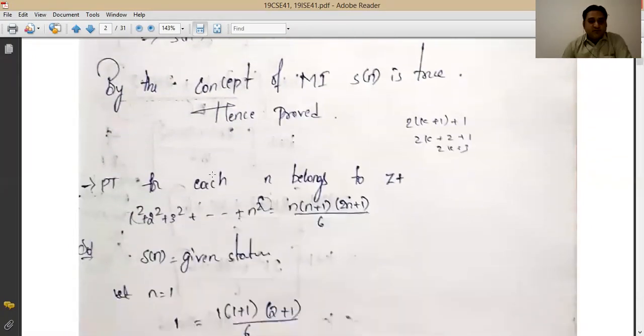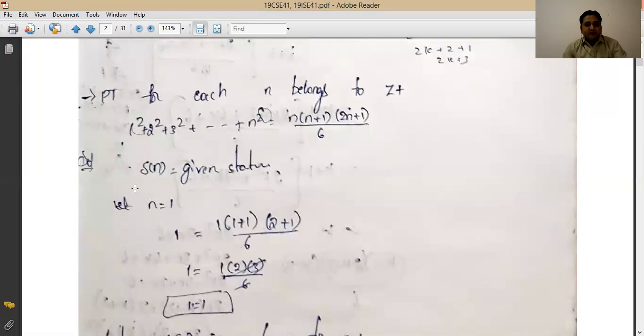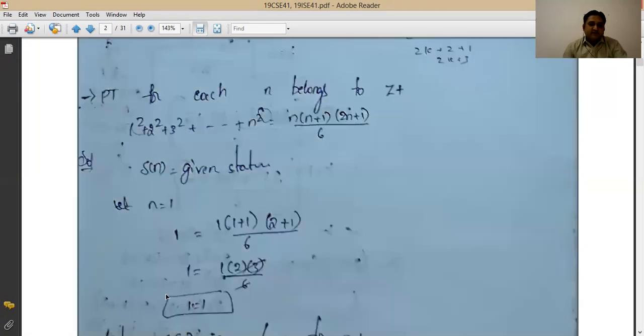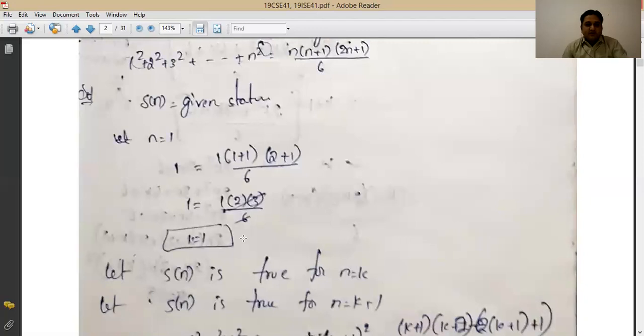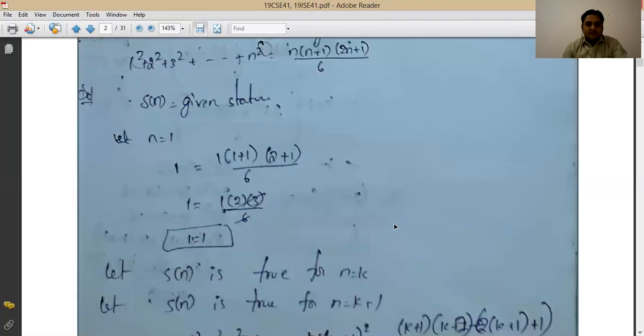Next one, the theorem is given for us to prove by the same mathematical induction for the squares. That means if you add 1 square plus 2 square plus 3 square and so on, then the value will be generally equal to n into n plus 1 into 2n plus 1 by 6. That you have to prove. So same thing we will follow, and for the basic step, put n equal to 1 and verify left side equal to right hand side, and it will come obviously 1 square means 1 only, and n into n plus 1 into 2n plus 1 will be also 6 by 6, so it will be 1 equal to 1.